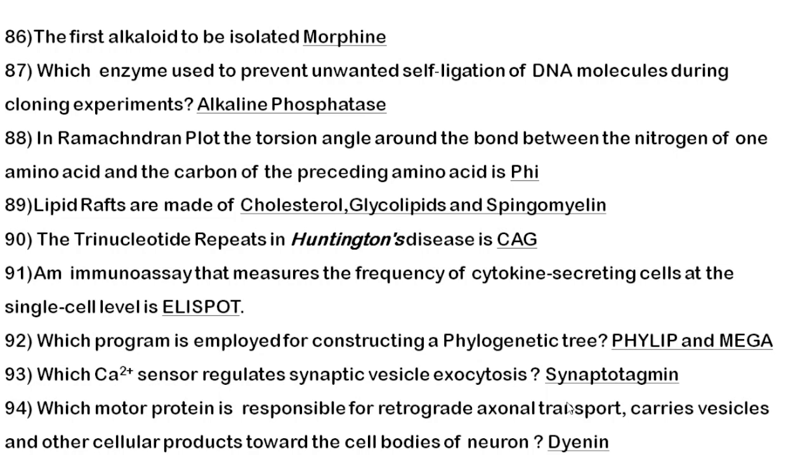Next, which motor protein is responsible for retrograde axonal transport that carries vesicles and other cellular products towards the cell body of your neuron? It is dynein. Dynein is a minus-end directed motor protein involved in retrograde axonal transport, whereas proteins like kinesin are involved in anterograde axonal transport.